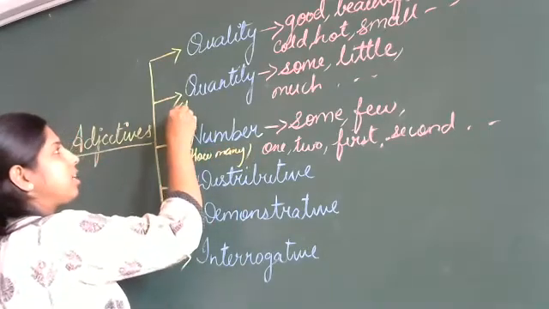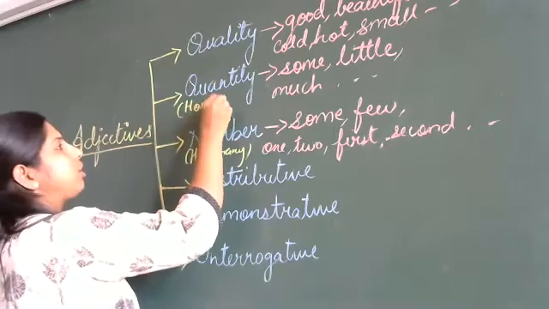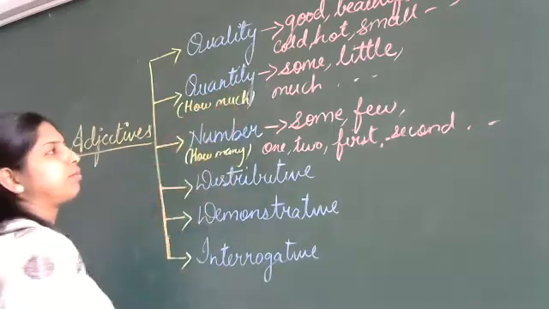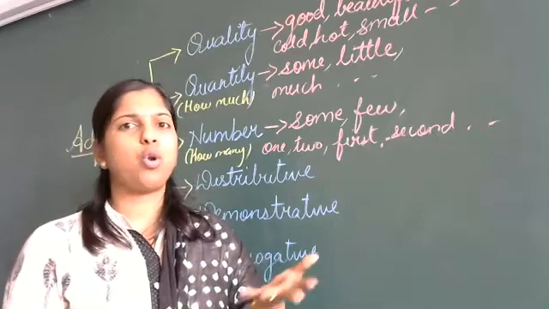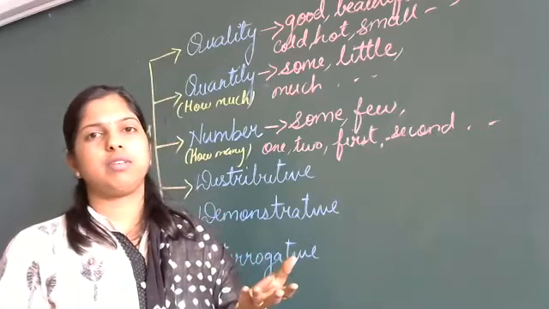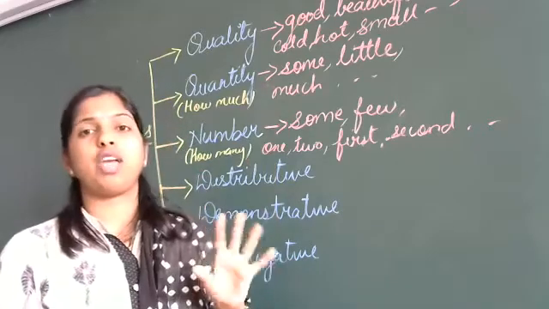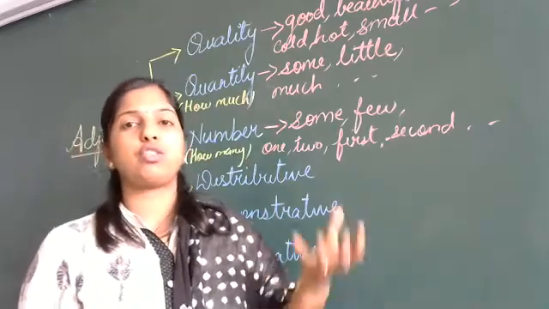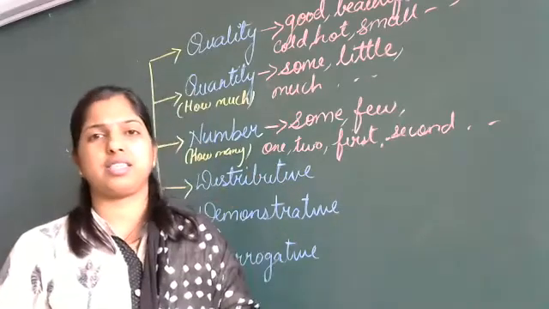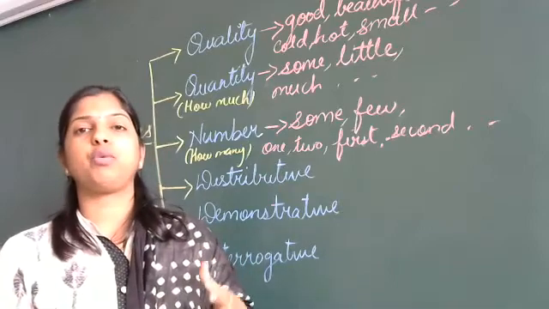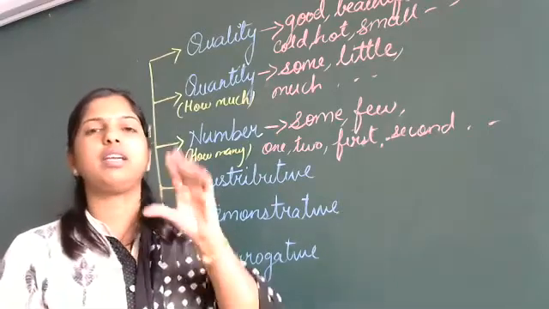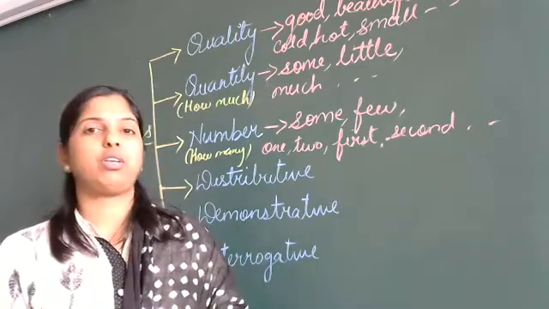Here you are going to ask a question, how much? How much rice? You don't say how many rice. You don't know to count, and this is completely wrong. When you say how many rice you had, no. How much rice you had? I had little rice. Or I had some rice. How much water you drink? I drank little water. How many water we don't say.